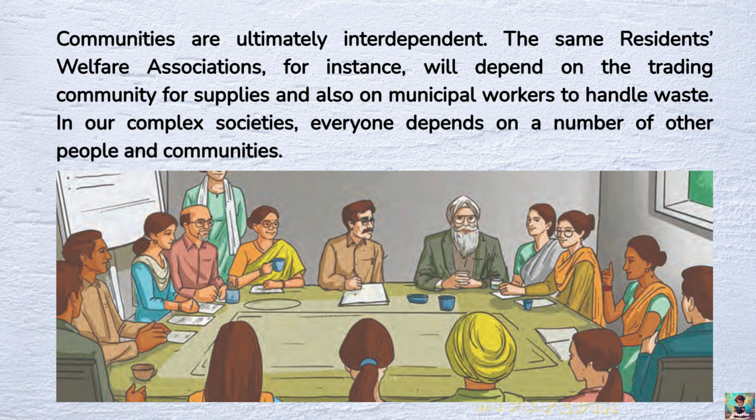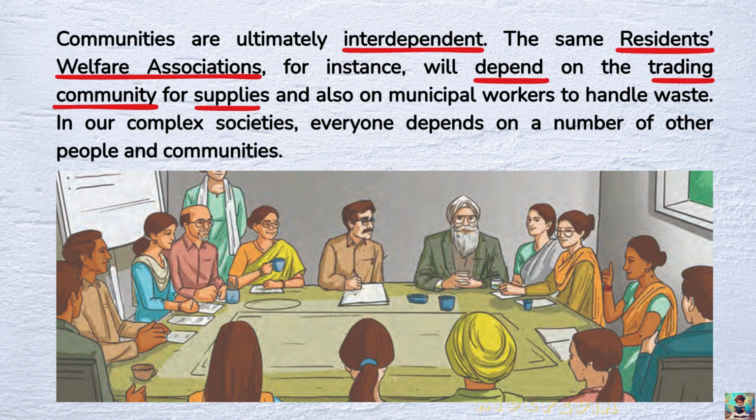The same residents' welfare associations, for instance, will depend on the trading community for supplies and also on municipal workers to handle waste. In our complex societies, everyone depends on a number of other people and communities. So, communities need each other to work well. For example, Residents' Welfare Associations in cities depend on the trading community to get supplies like food and goods.